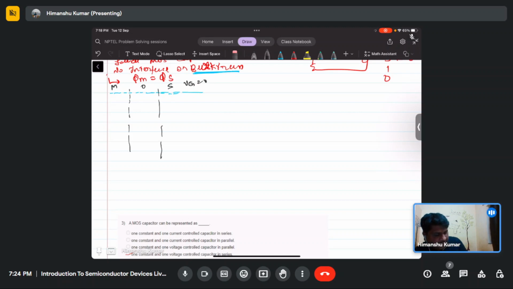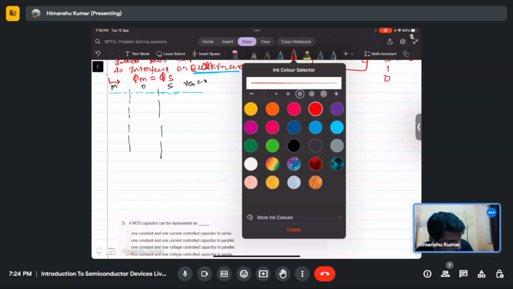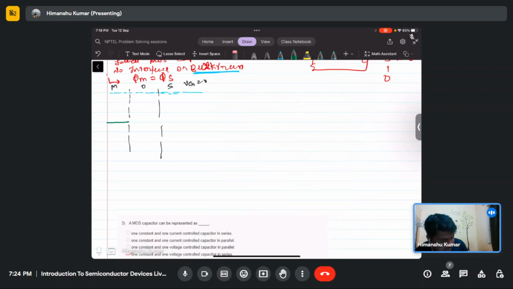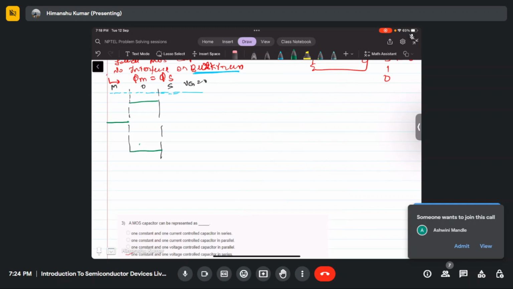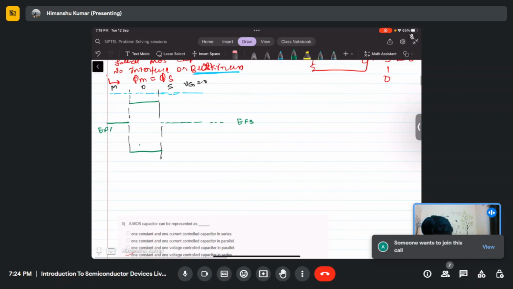In the metal only the Fermi level will be there, and in the oxide there is some offset. The oxide has a larger band gap, so this is the band gap of the oxide. Similarly, we will draw the Fermi level in the semiconductor. So this is EF in the semiconductor, and this is EF in the metal.